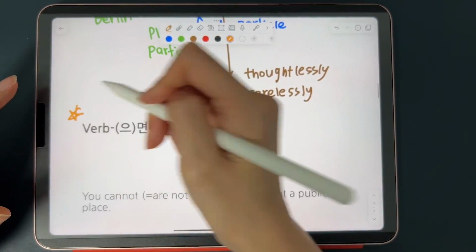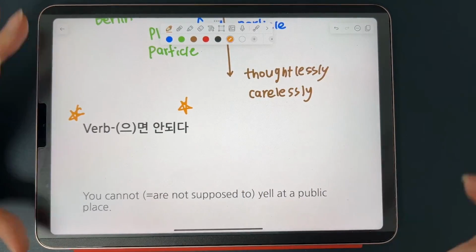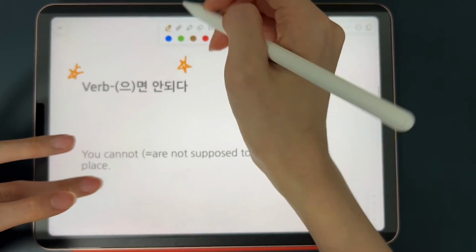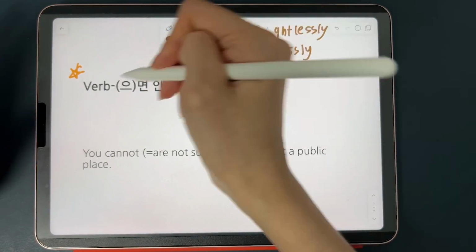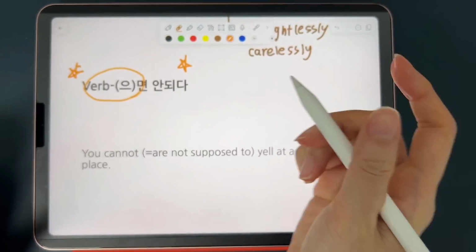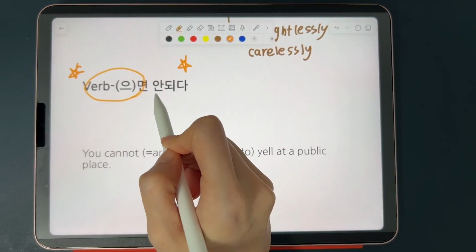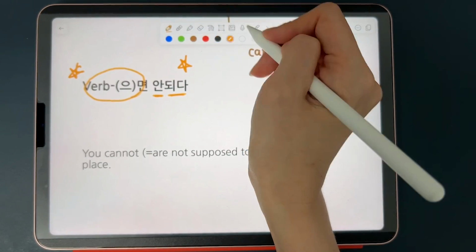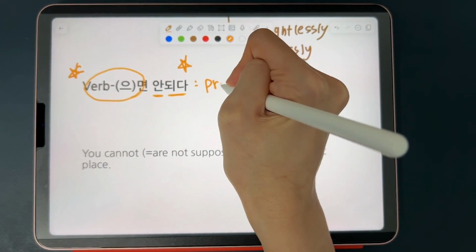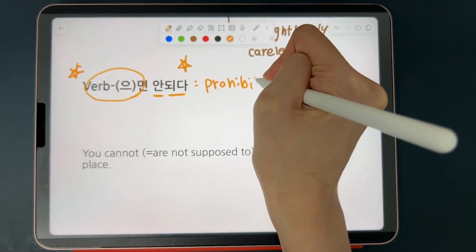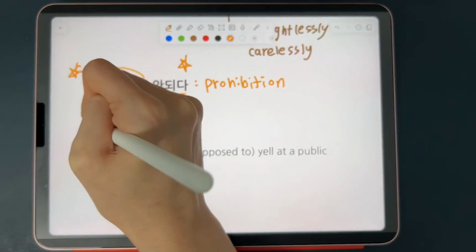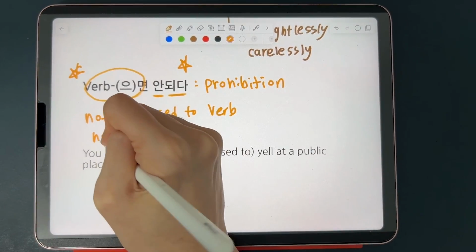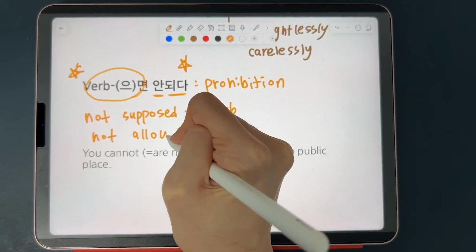So we're going to learn more specifically about this verb ending 으면 안 되다. So if you break it down, it literally means if you do verb, it doesn't become. So this is an expression for prohibition, guys. So for something that you're not supposed to do, or something that you're simply not allowed to do for whatever reason.